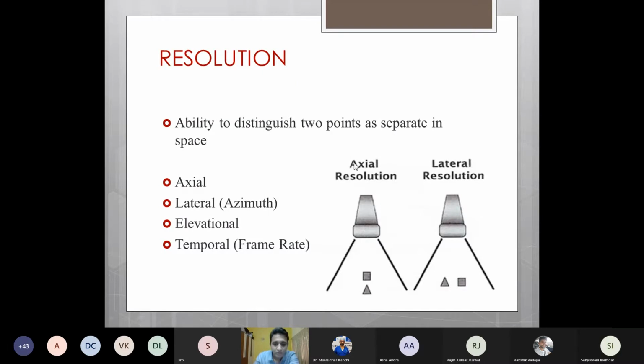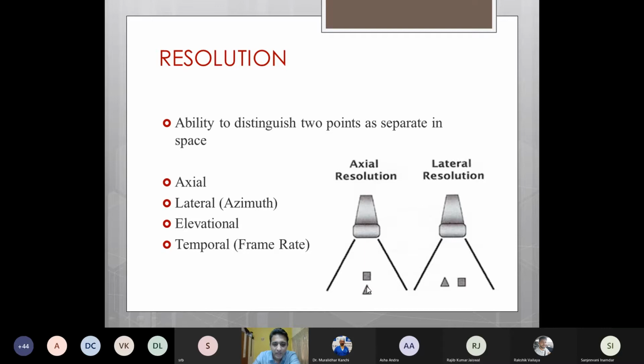So that brings us to the next modality, that is resolution. Resolution is basically the ability of the ultrasound to distinguish two separate points as two separate points. So if there are two structures lying in your field, they should be detected as two separate objects and not as one. Based on how these two structures lie relative to the ultrasound beam, the resolution can either be axial, lateral, or elevational.